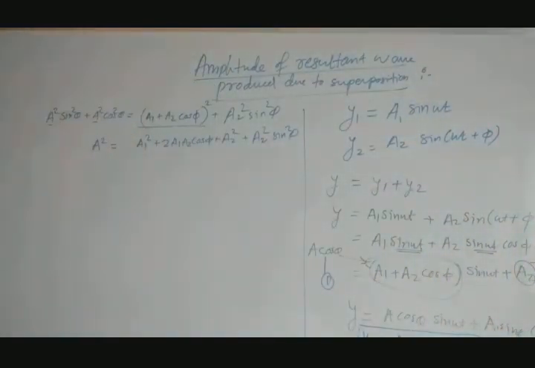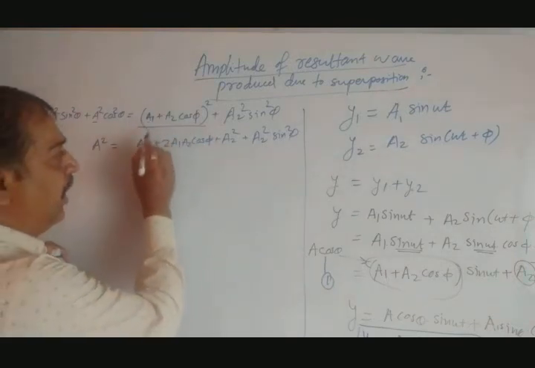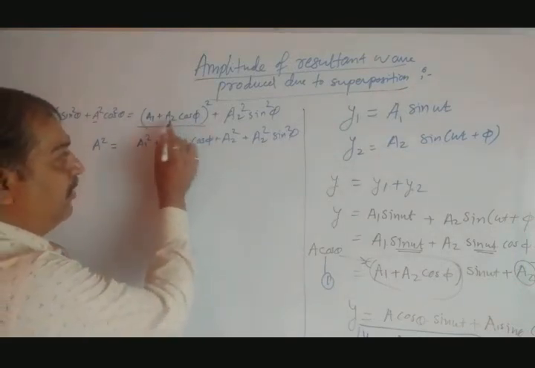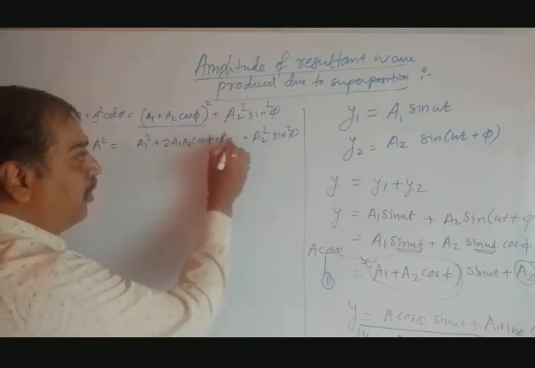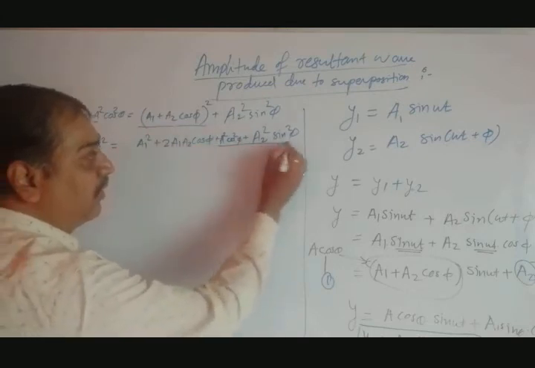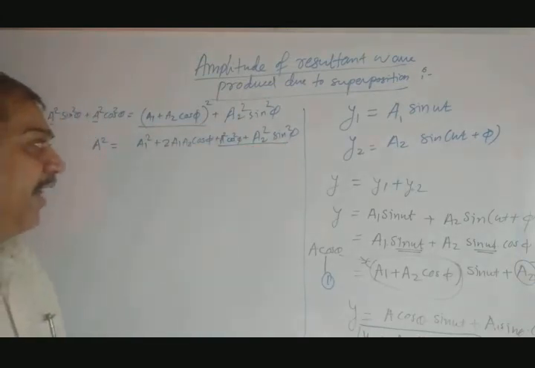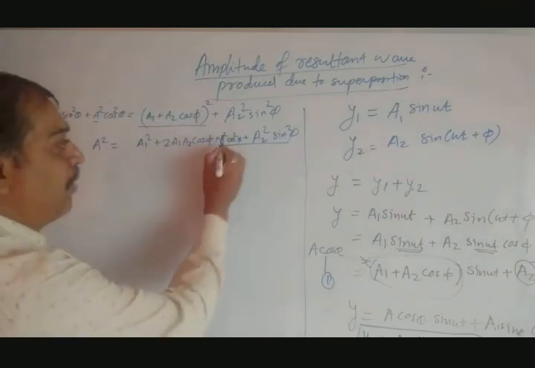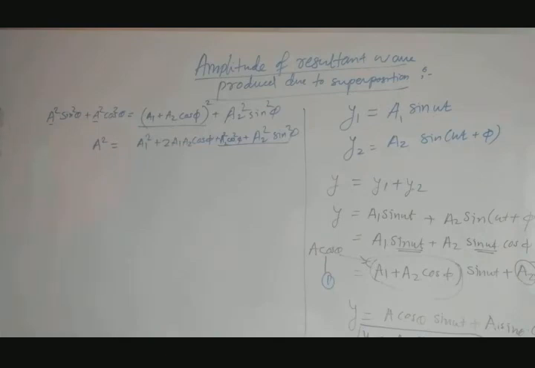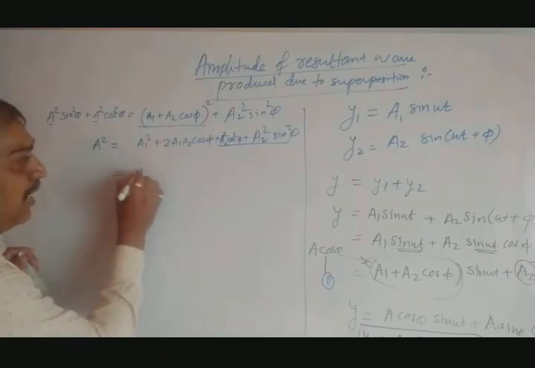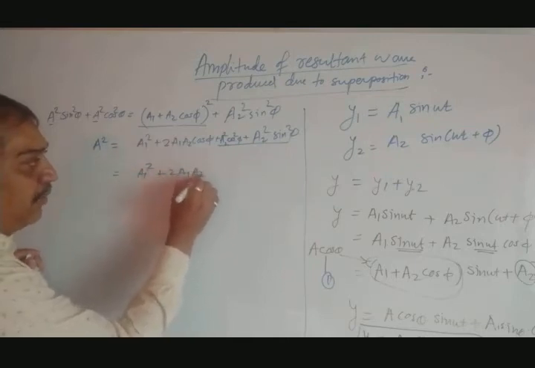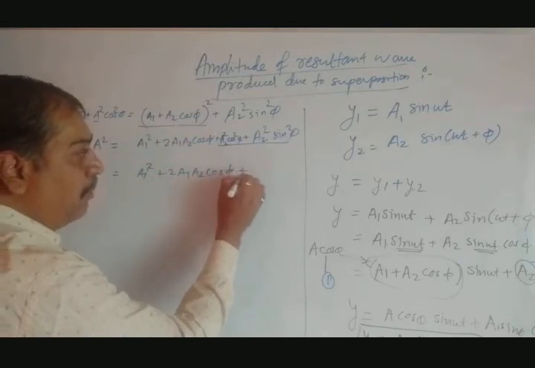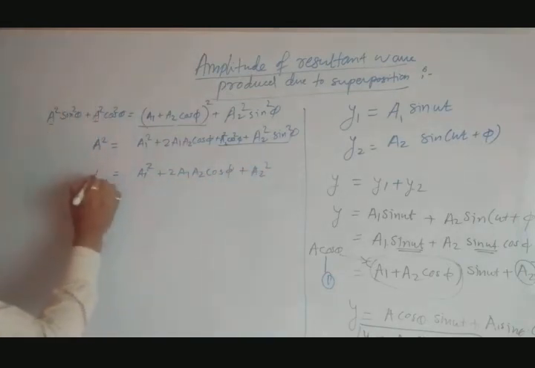So this would be the things that we get. Here a1 square plus twice a1 a2 plus a2 square, here should be a2 square into cos square phi. Now see this term, a2 square is common. If we take it common, what we get here? Sin square phi plus cos square phi is 1. You can write this equation as a1 square plus twice a1 a2 cos of phi plus a2 square, that is